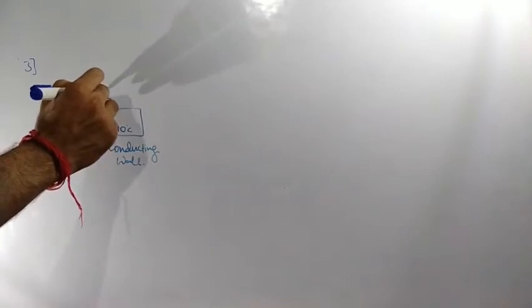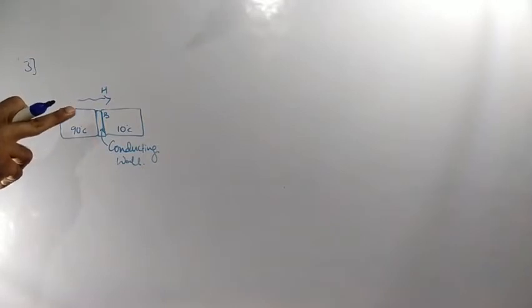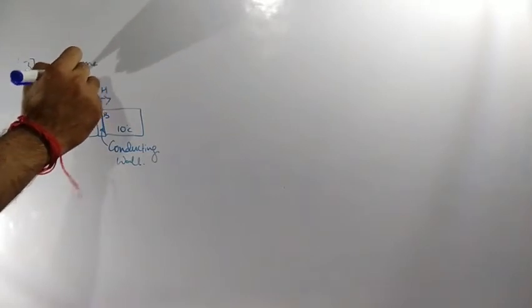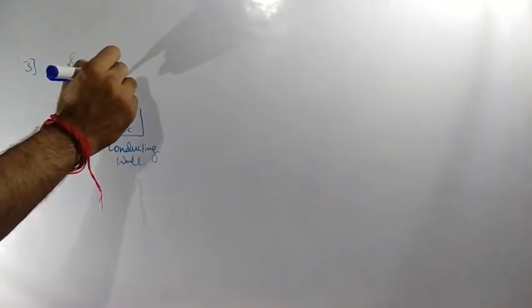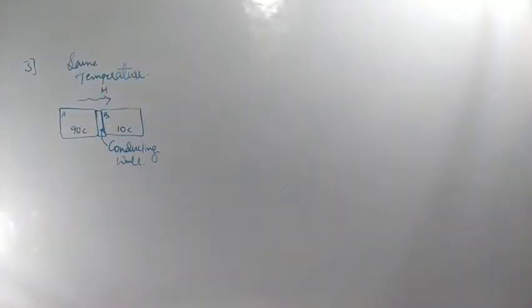This process will continue till both bodies attain the same temperature. That is thermal equilibrium: two bodies are said to be in thermal equilibrium if they attain the same temperature when kept together.